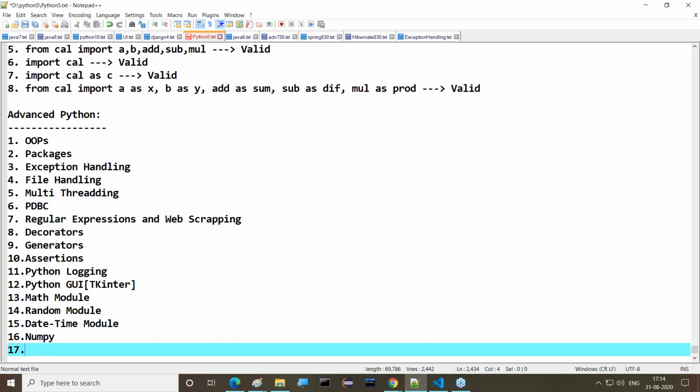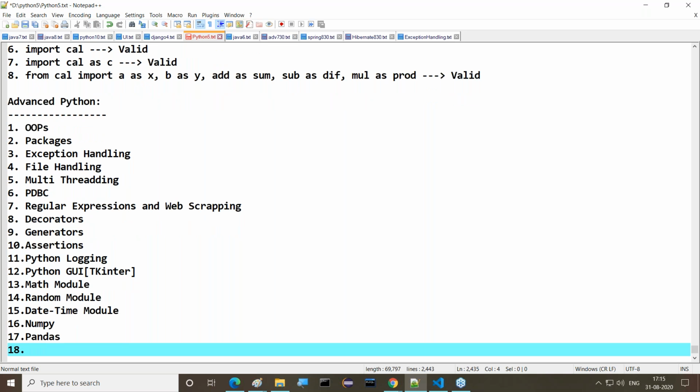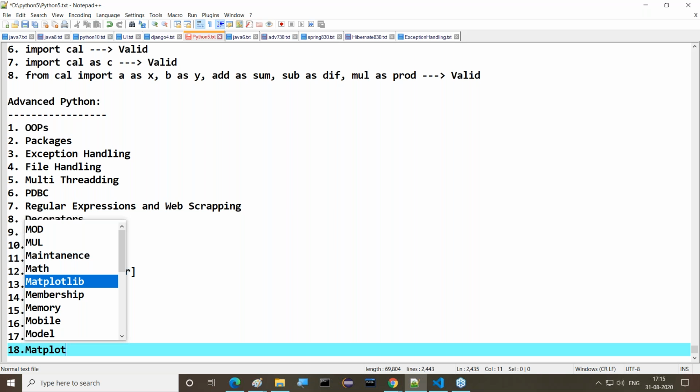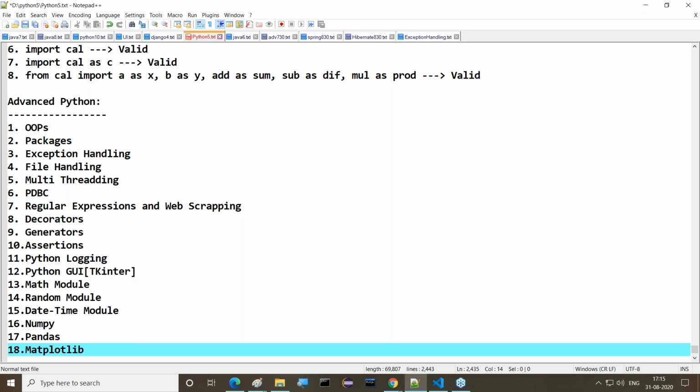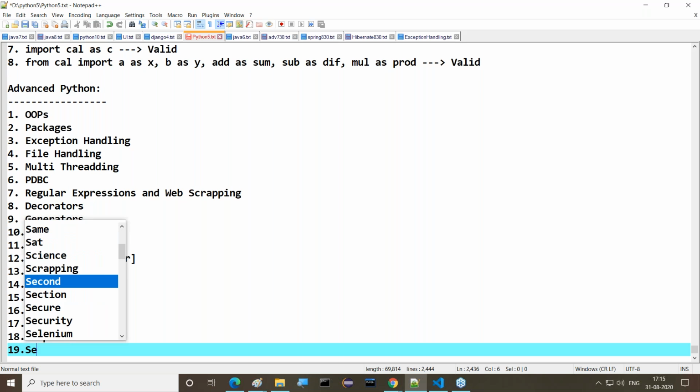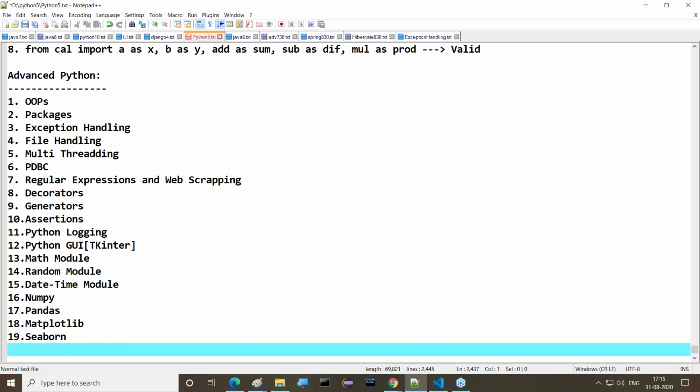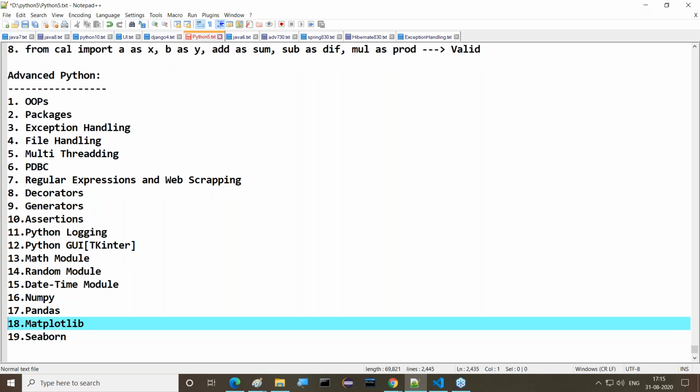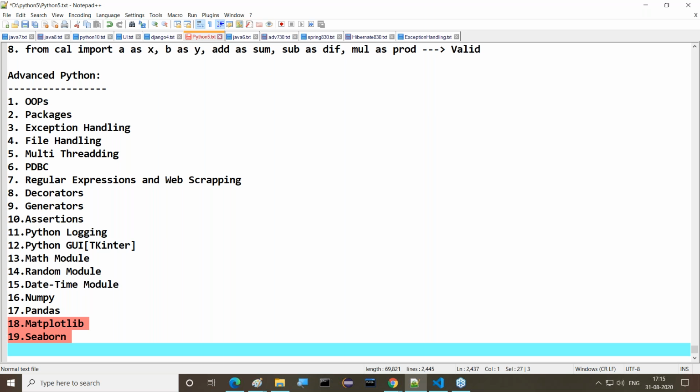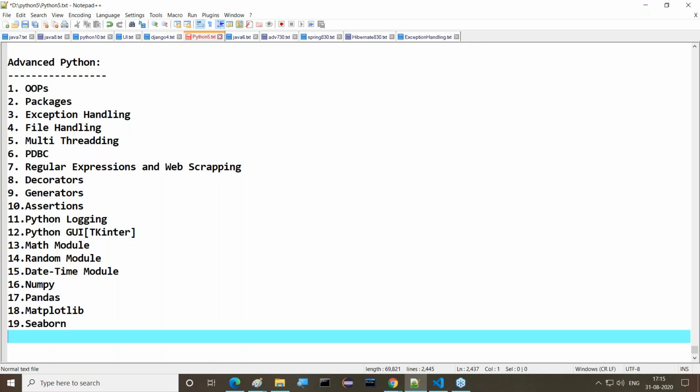After the datetime module, the next topic would be NumPy. Then after this, the next topic would be pandas. Then after pandas, the next topic would be data visualization: matplotlib and Seaborn. Both come under the data visualization part. So these are overall the topics which are going to be discussed here.